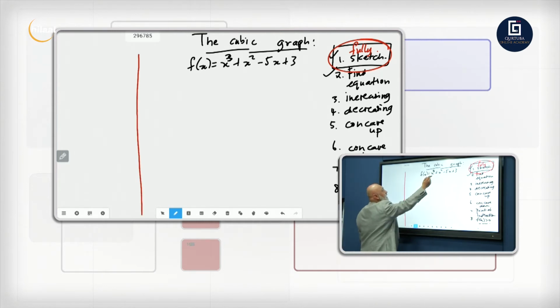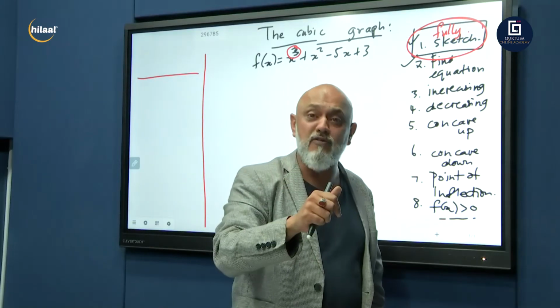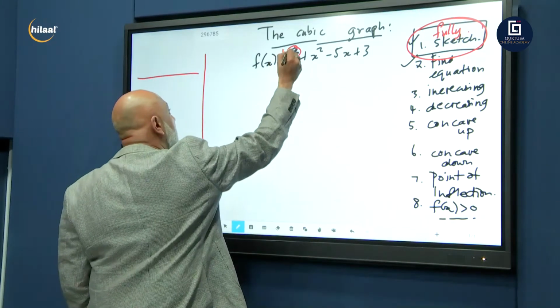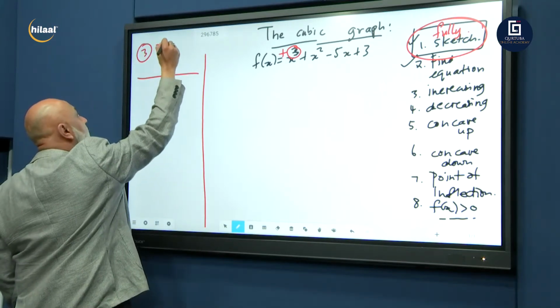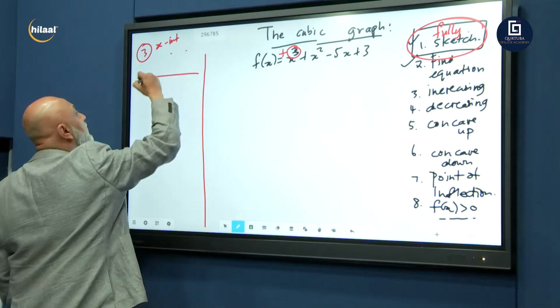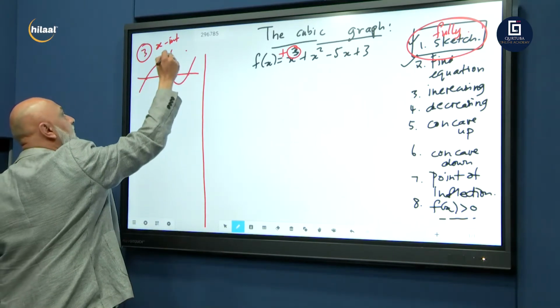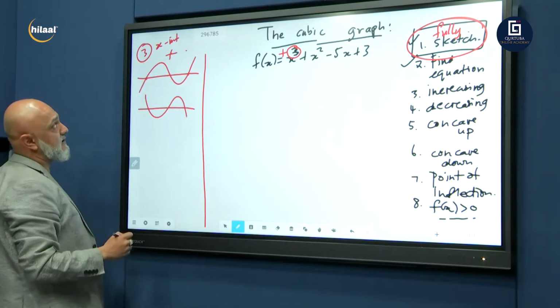Now, a cubic graph, power 3, will have a maximum of 3 x-intercepts. It could have 3, it could have 2, it could have 1. Let me just show you what the end result is going to be. If it's a positive graph with 3 x-intercepts, then you know what your graph is going to look like: 1, 2, 3. A negative graph with 3 x-intercepts is going to look like that.